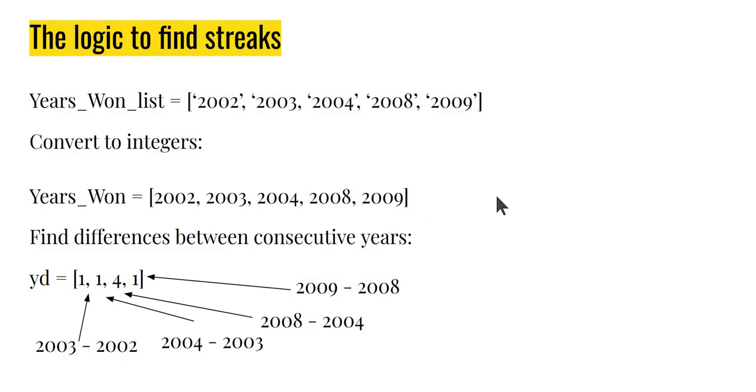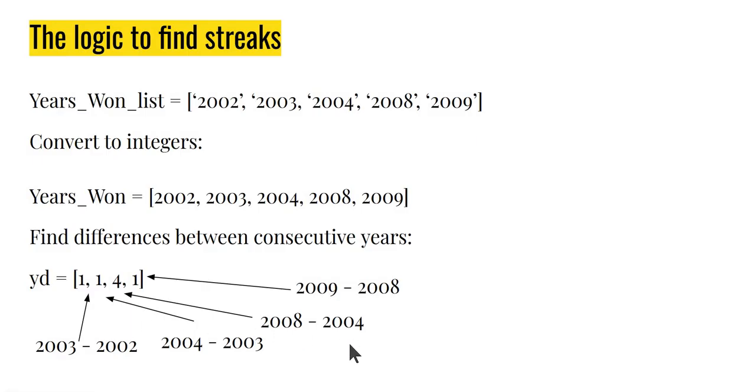Having done this, we will convert this into what I call a first difference, or say YD, difference of years. So what I mean here is, look, the list here was 2002, 2003, 2004, 2008, 2009. We will find out 2003 minus 2002, that is 1, 2004 minus 2003, that is 1, 2008 minus 2004, that is 4, and so on. So we'll take this list and convert this into a list of first differences. And again, the logic here is clear. I'm looking for those places where the player has consecutively won, because that's a streak. I must find out this gap, and that's exactly what I will do next.